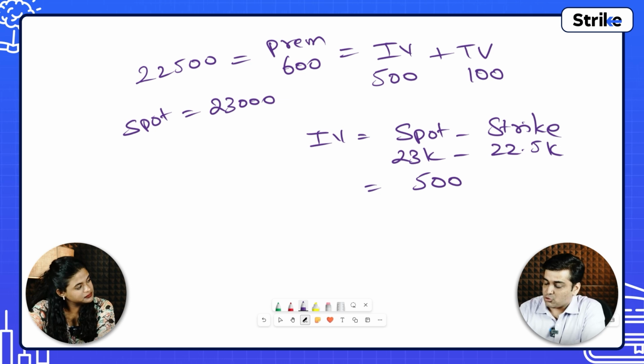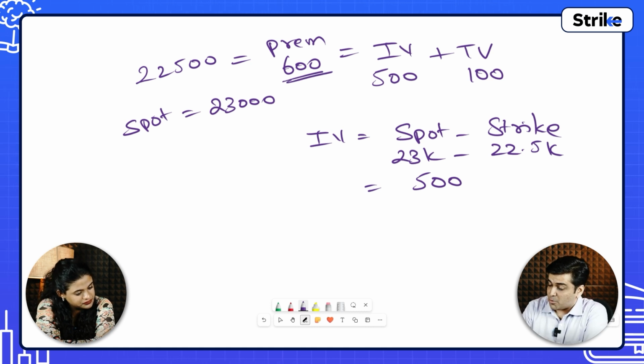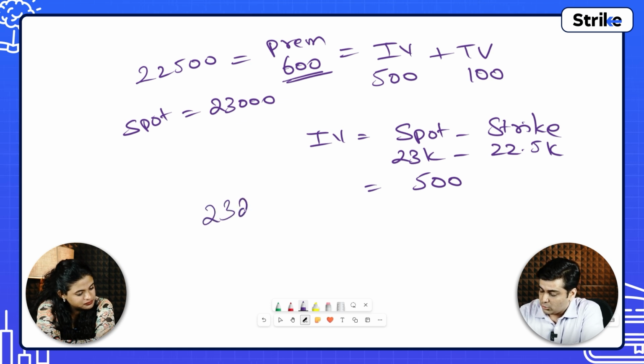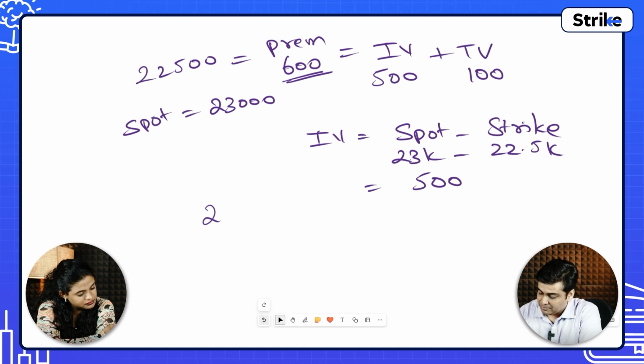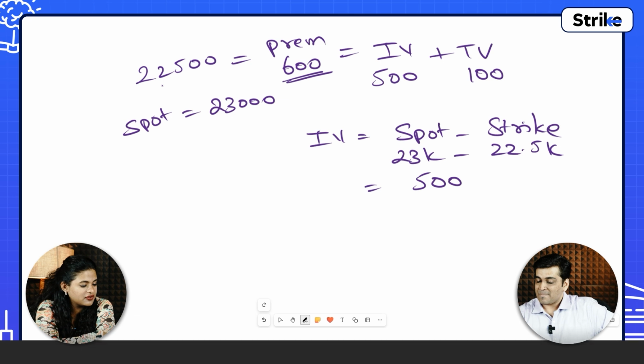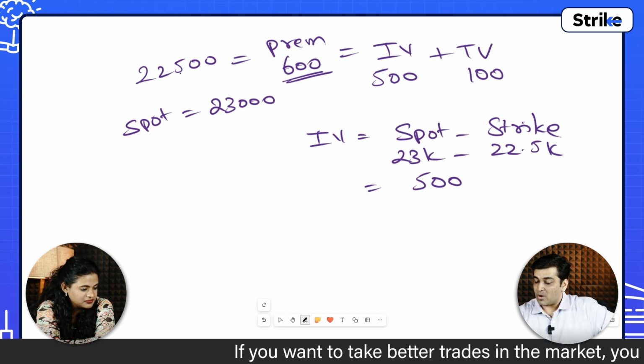100. Now suppose today you buy this call option by paying a premium of 600 rupees. Why are you buying this call option? Because you feel that prices will rise even higher. And on expiry, let's say after 2 days, the spot price changes to 23,200. First of all, tell me, when you are buying this 22,500 call with a premium of 600, where will be your break even? 22,500 plus 600, that is 23,100.